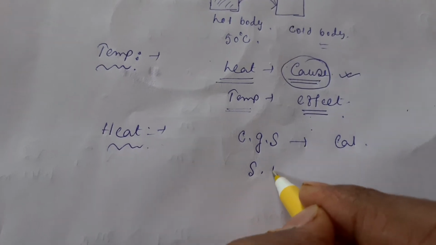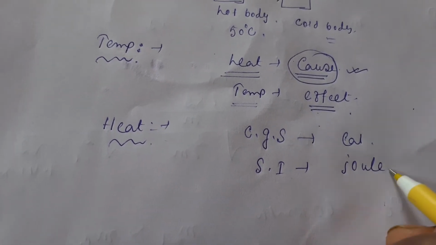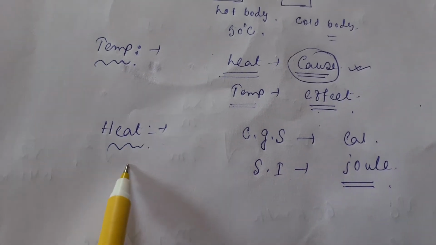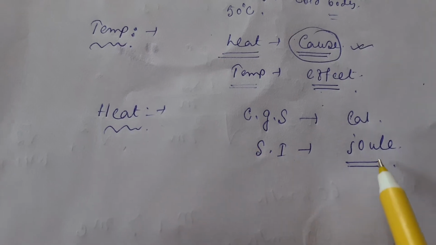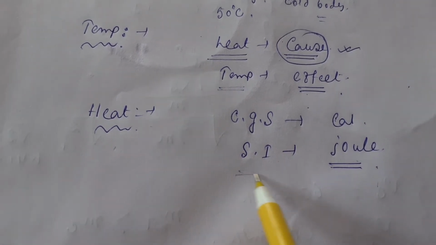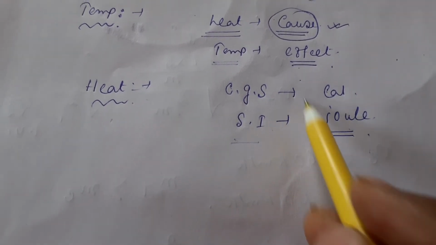In the SI system, joule is the unit of energy, and since heat is a type of energy, joule is also a unit of heat.